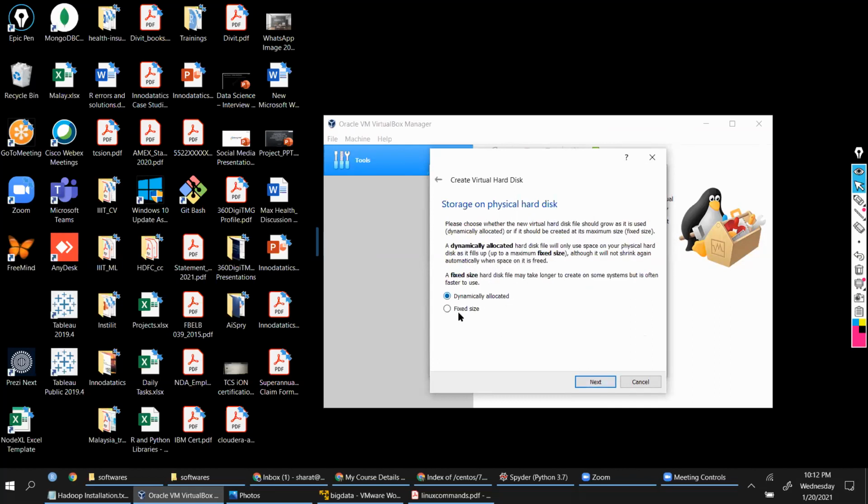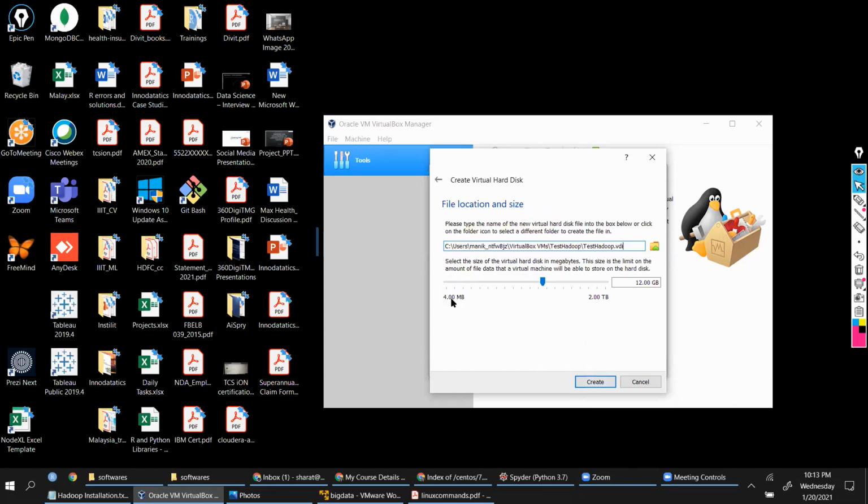Dynamically allocated. You don't want fixed allocation. You want dynamically allocated so that it will start from 0 and keep expanding till the maximum size that you provide. You give 30 GB or 40 GB or whatever you might want to give.